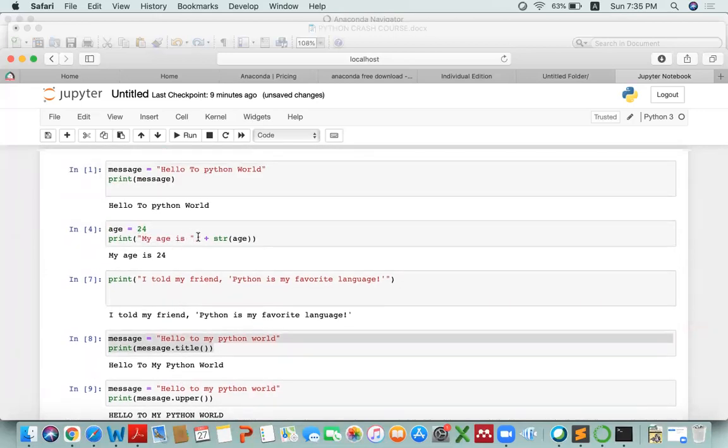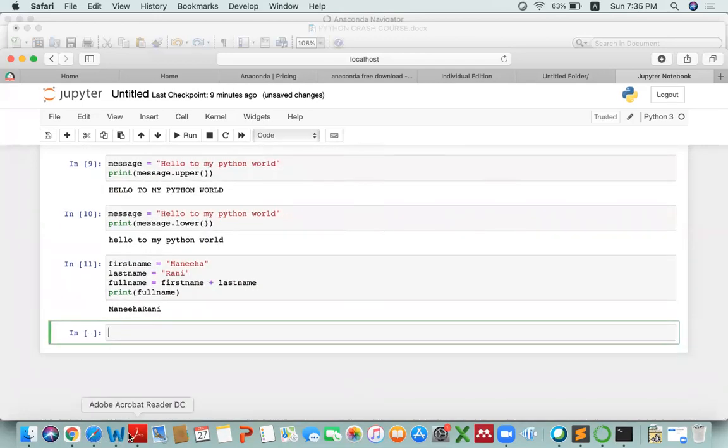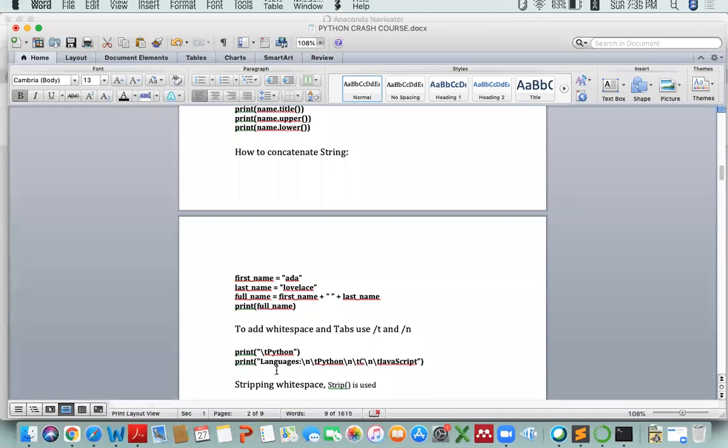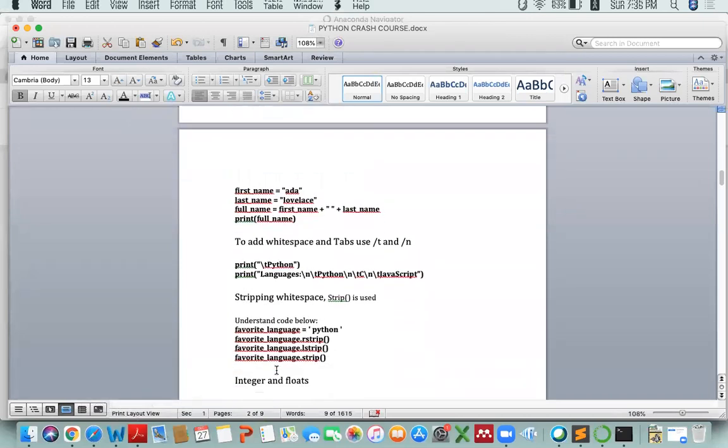My age is actually string and age is actually integer. You have combined both of these values by using plus. So this was all about concatenation. Moving towards the next topic, that is how we will be using backslash t and backslash n.